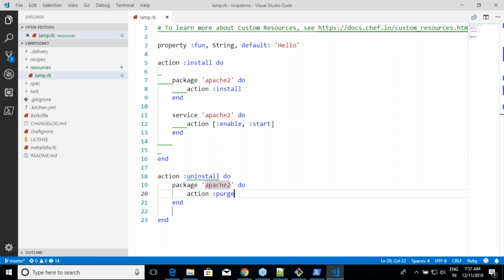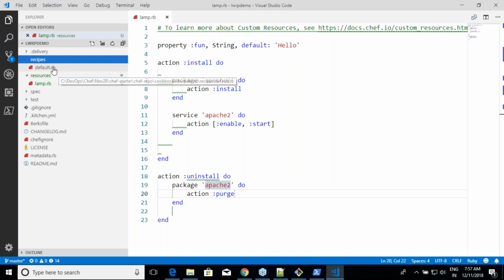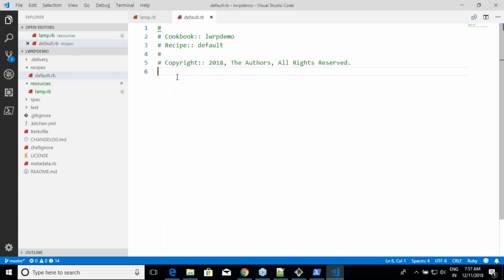And if someone wants to install Apache, he need not write that code anymore. So the usage code will look something like this. What is my cookbook's name? LWRP demo underscore. What is my resource's name? Lab. Give any name to the resource, so testing. It is testing, not resting. Yeah. Do. And remember, I have created a property called fun. So I can use fun, and for the fun, I can pass any value. Right? And then action.